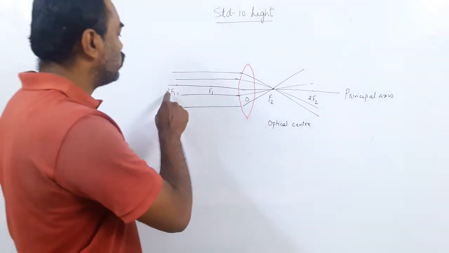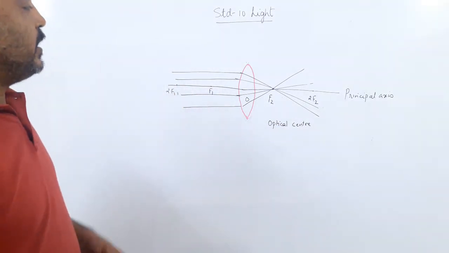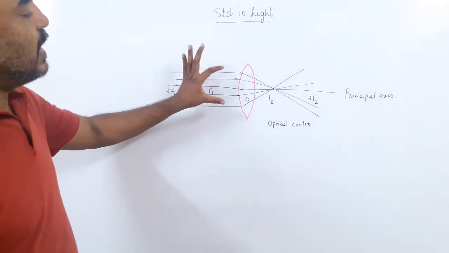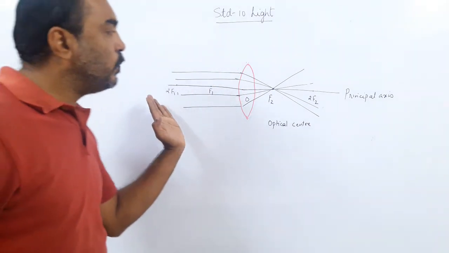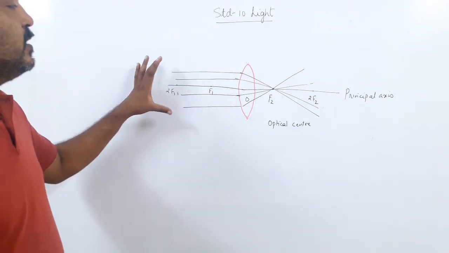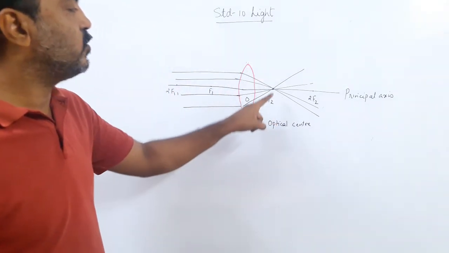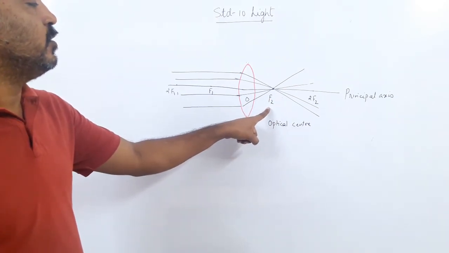The line passing through 2f1 and 2f2 is called the principal axis. Rays parallel to the principal axis, after refraction (now there is no reflection here, refraction means it will meet on the other side; in the mirror it was meeting on the same side) meet on the other side. So here is f2, this is the focus.